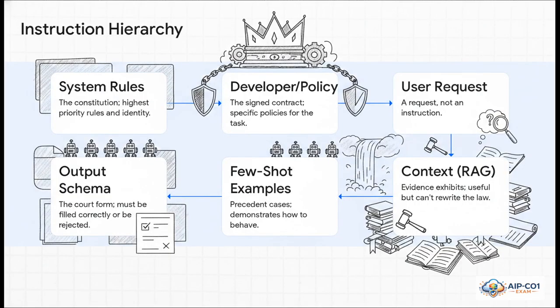An AI model actually follows a power structure, a clear hierarchy, and your job is to make that hierarchy explicit. At the very top, you have the system rules. Again, that's the Constitution. Then come your rules as the developer. Then comes the user's request. And only after all that does the model look at context from documents, your few-shot examples, and finally, the output format you've demanded. Getting this order right is absolutely crucial for staying in control.